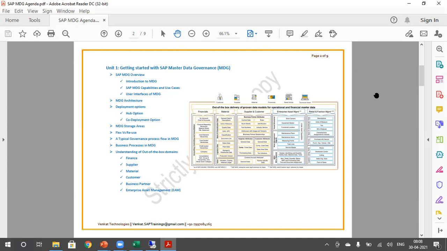And also the technical side of it. Yeah. So here MDG is actually not something where we can divide the complete content into technical aspect and functional. It's a mixture of both. So whenever you get technical aspects, if you are functional, maybe you can just watch it for your understanding or knowledge purpose, so that you will understand what's happening in the background, and how the efforts are involved in that, so that it will be good for your knowledge.